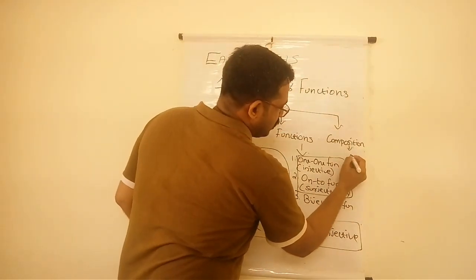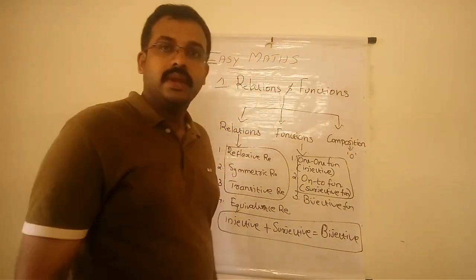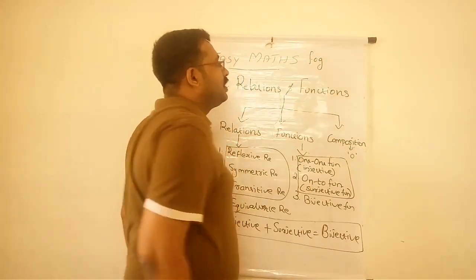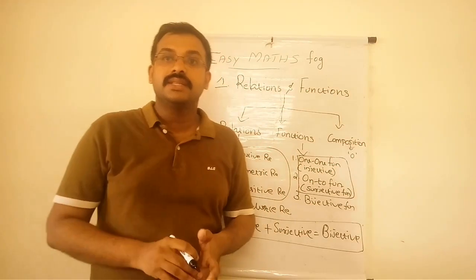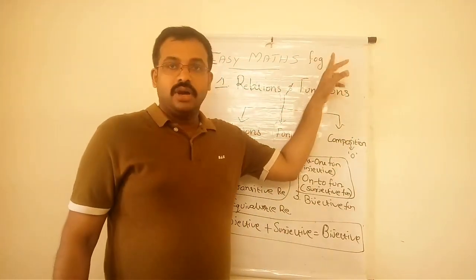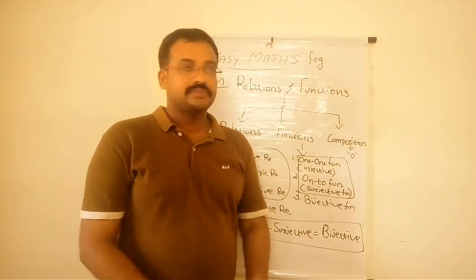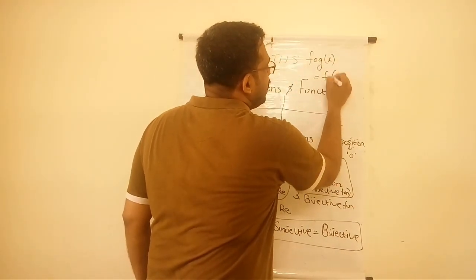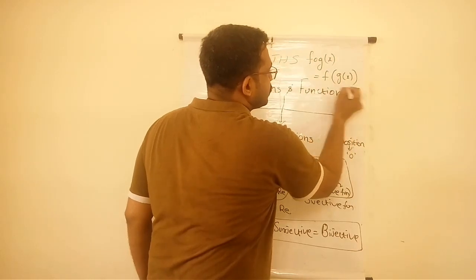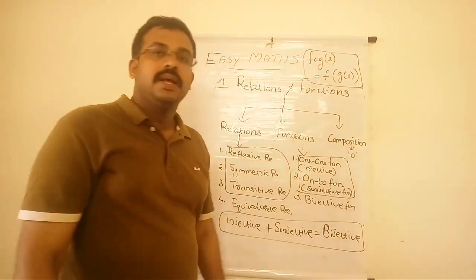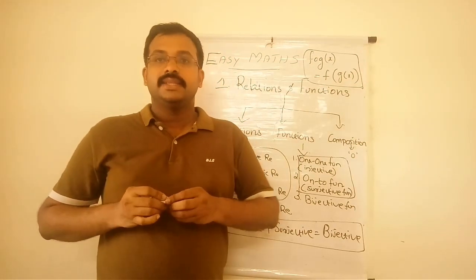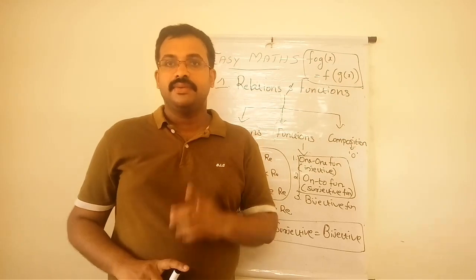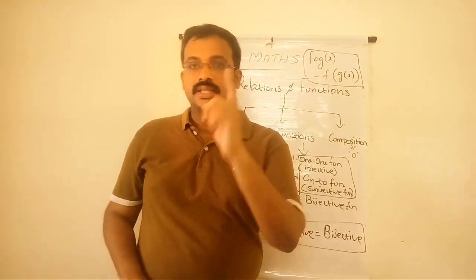Notation is the small circle symbol, like O or 0. We read it as f o g or f composition g. And f composition g of x, we define it as f of g of x.